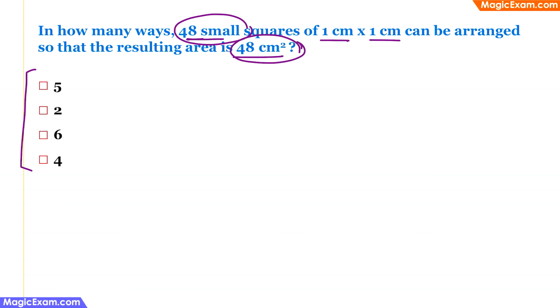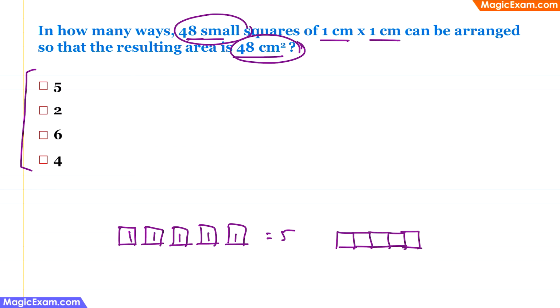For example, if I have 5 squares like this, so what is the total area of the squares? It is 1 plus 1 plus 1 plus 1 plus 1. So it will be 5. Now if I arrange these in the form of a line like this, then the resulting area will still be 5 square centimeter.